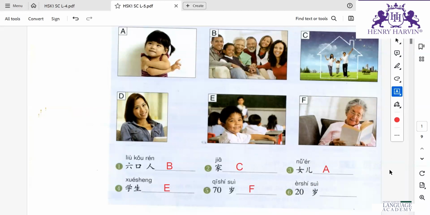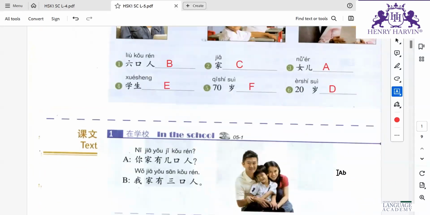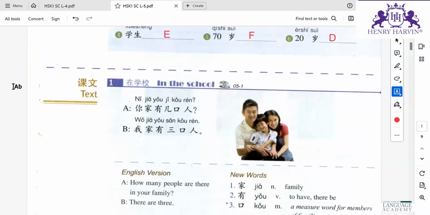Èrshí suì means 20 years old. So it would be D, the only one. Okay.